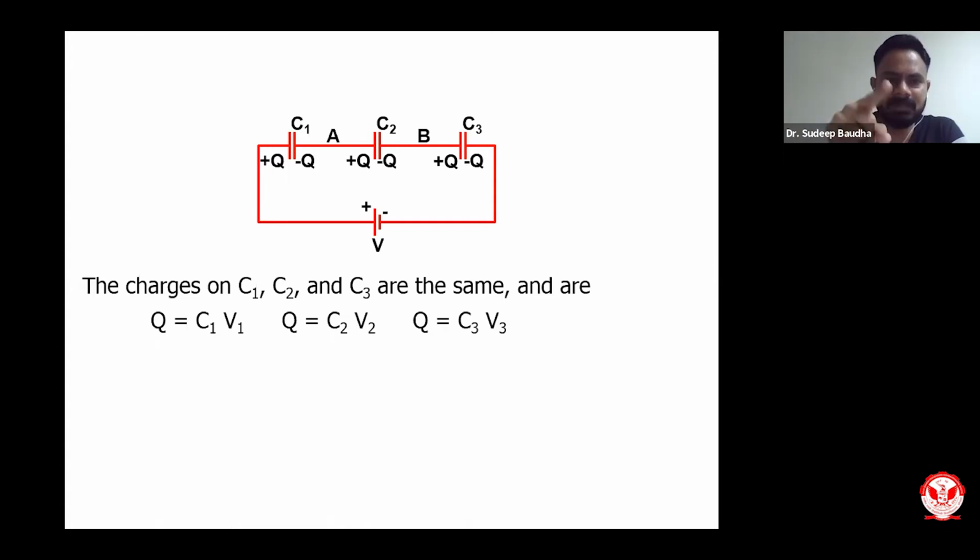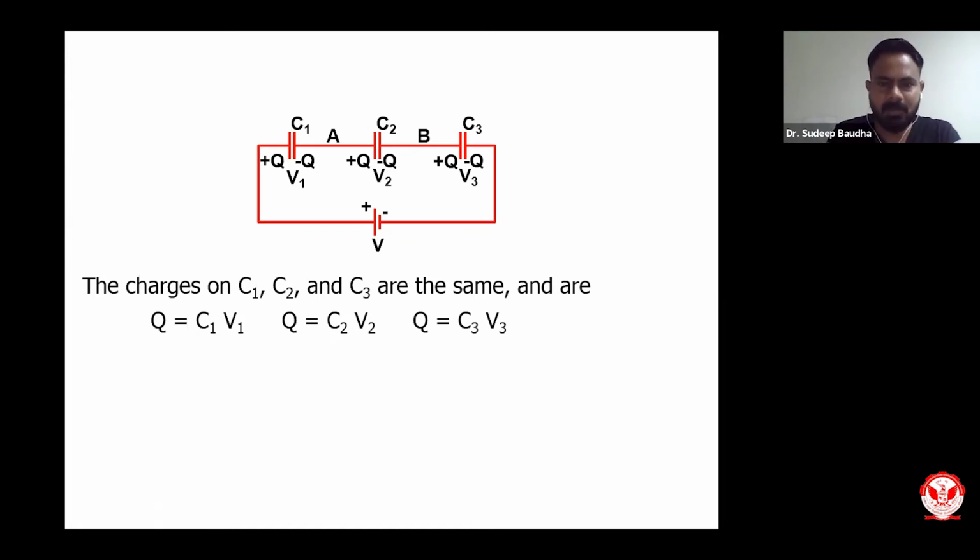C1 is the capacitance of first capacitor. V1 is the voltage across the first capacitor. Now, if you look from the point of view of second capacitor, Q will be equivalent to C2 V2, and for the third capacitor, Q will be equivalent to C3 V3. So this is how we have voltage 1, voltage 2, and voltage 3.